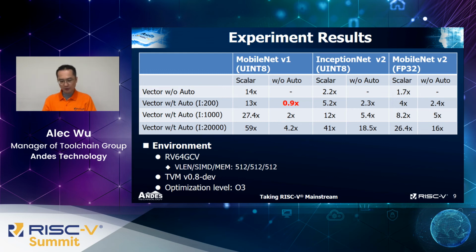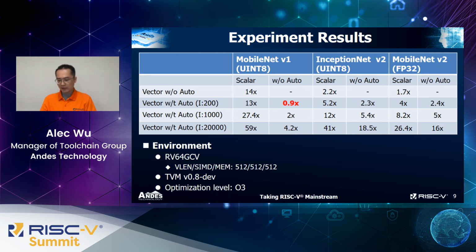Furthermore, in the final one, shown in the last three rows in the table, there are three different strategies applied. The main difference between these three strategies is the number of iterations being applied. In general, applying more iterations will give a higher speed up. However, it also implies more compilation time needs to be taken.